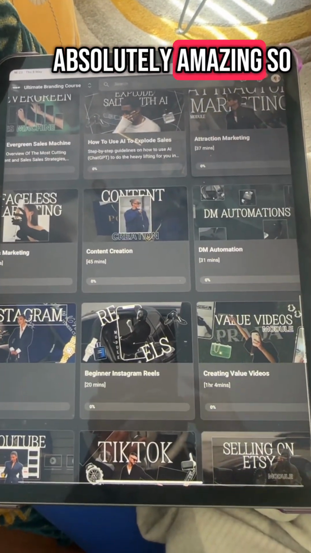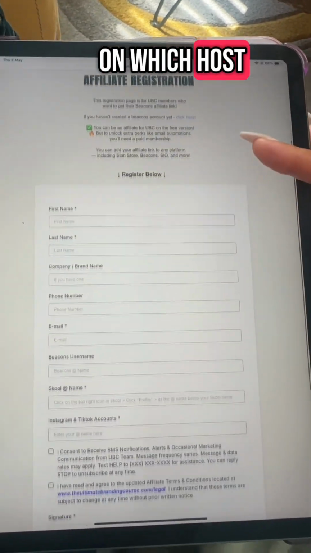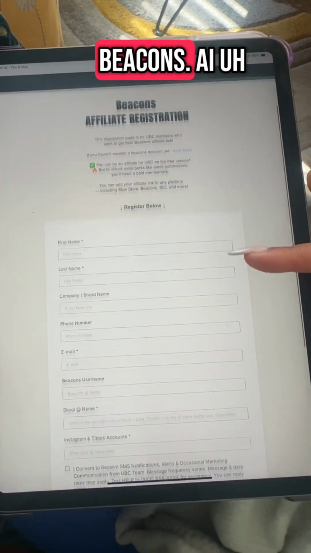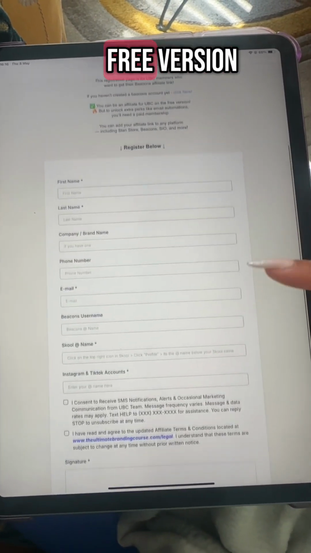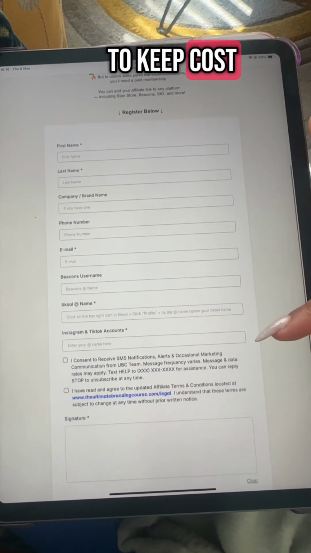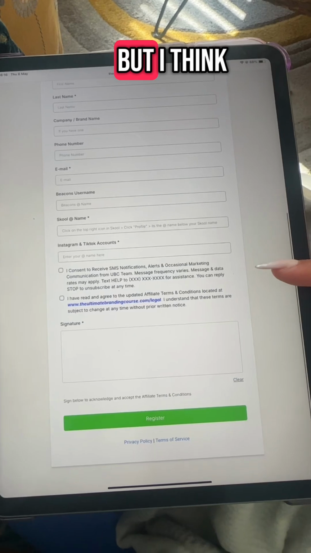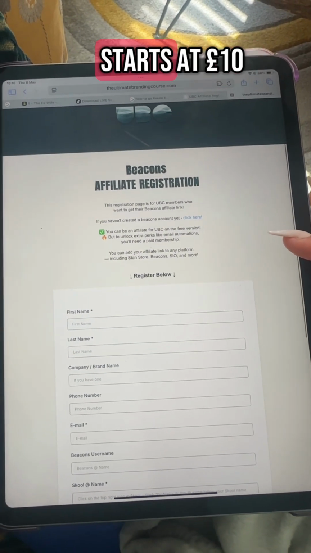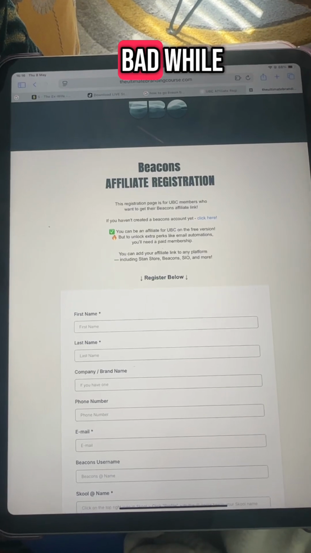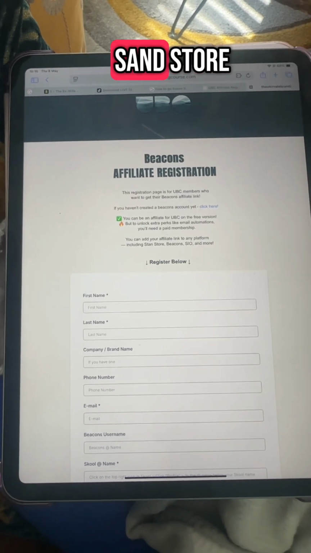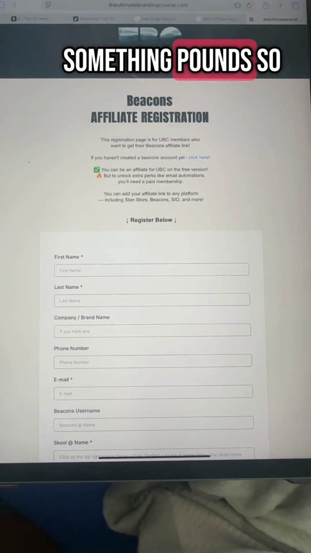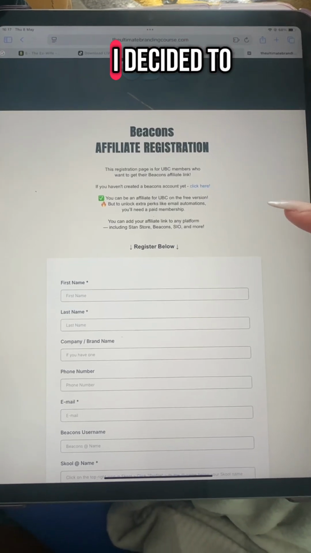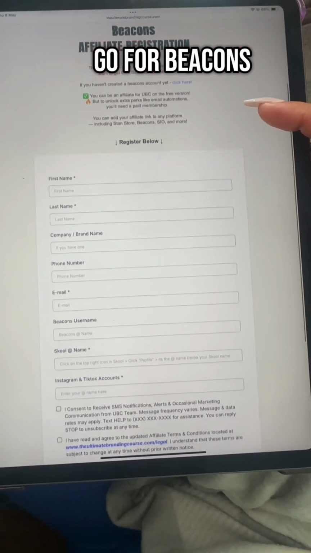Absolutely amazing. So of course, depending on which host you have selected, I went for Beacons.ai because I think there's so much that you can do with a free version, and we're trying to keep cost to a minimum for now. But I think the paid version starts at £10 as well, which isn't too bad, especially compared to Stan Store, which I think starts at 20 something pounds. So this is why I decided to go for Beacons.ai.